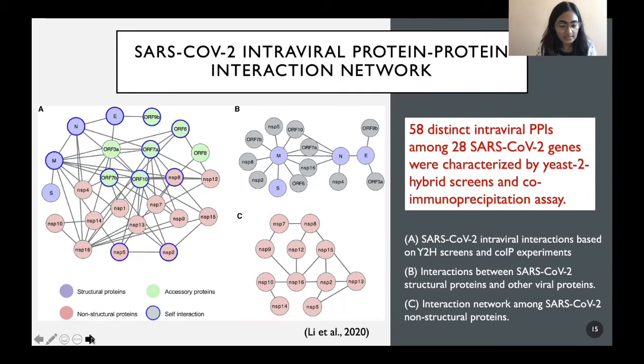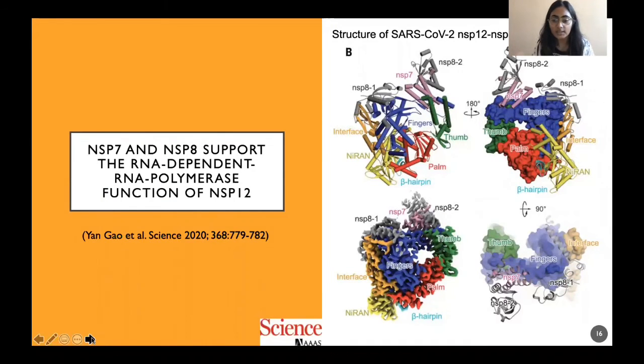Now, these intraviral protein-protein interactions are also important because proteins work in complexes. For example, NSP7 and NSP8 support the RNA-dependent RNA polymerase function of NSP12. So again, disrupting these intraviral protein-protein interactions can also be an effective therapy to combat infection.